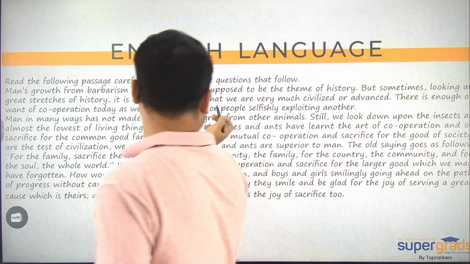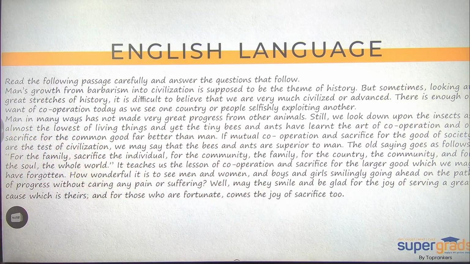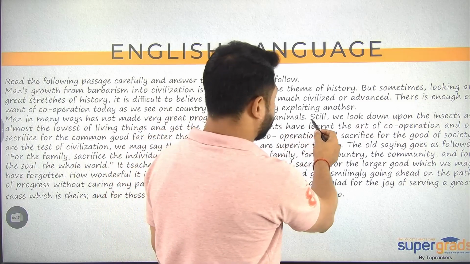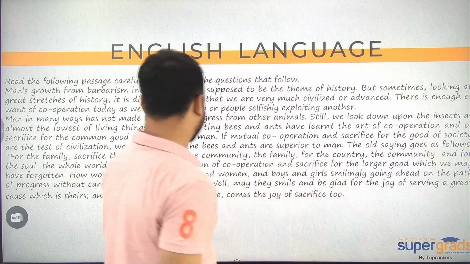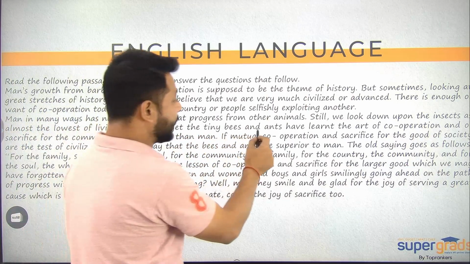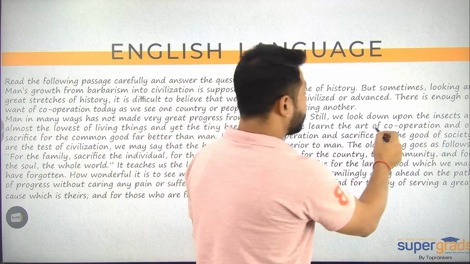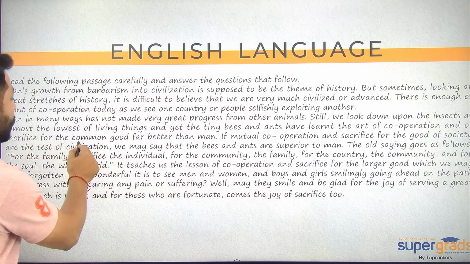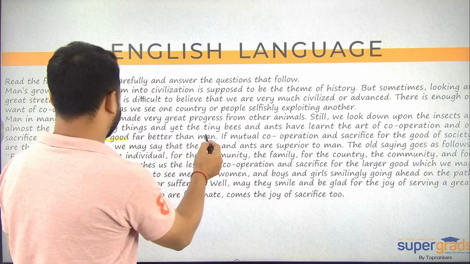All right. If we talk about the later part here, ये बोल रहा है man in many ways has not made very great progress from the other animals. Still, we look down upon the insects as almost the lowest of living, and yet the tiny bees and ants have learned the art of cooperation and of sacrifice for the common good far better than man. So what is he saying?